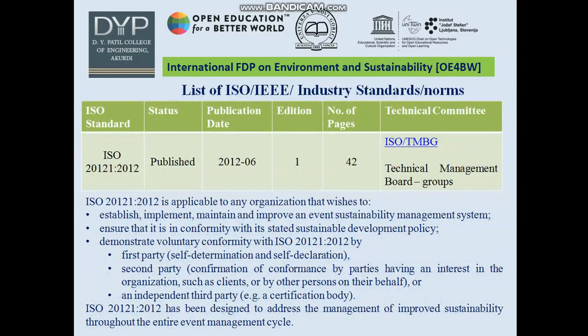Next one is ISO 20121:2012, published 2012, Edition 1, number of pages 42, Technical Management Board. It is applicable to any organization that wishes to establish, implement, maintain and improve an event sustainability management system, ensure that it is in compliance with its stated sustainable development policy, and demonstrate voluntary conformity with ISO 20121:2012